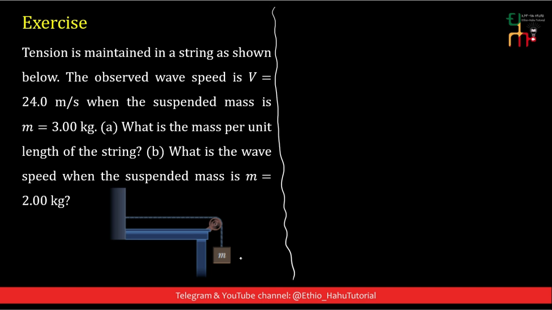In this case, if M is equal to 3 kg, the gravitational force, the weight, is equal to 3 kg times 10 meters per second squared, which is equal to 30 Newton. And the tension in the string is upward. Since this is an inextensible string, the tension in the string remains the same.